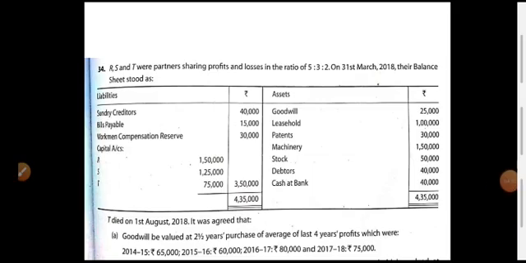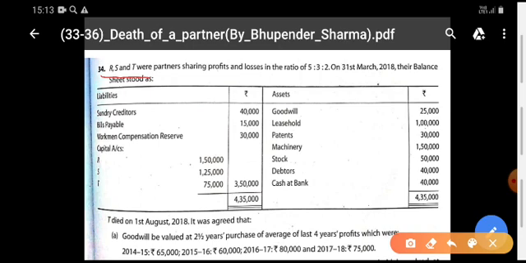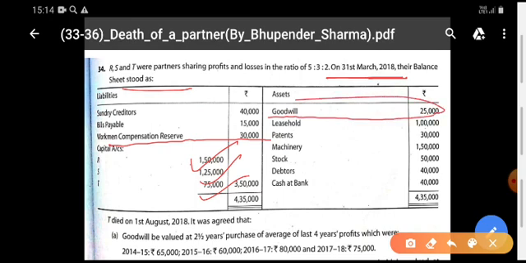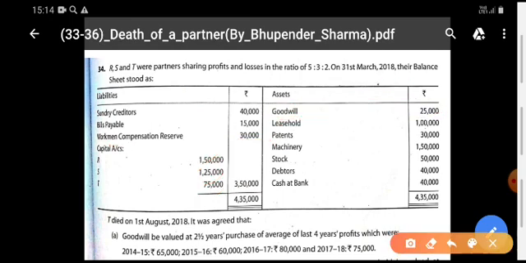Now, question number 34 of this chapter. R, S, and T are partners sharing profits and losses in the ratio 5, 3, 2, and on 31st March 2018, their balances stood like this. You have been given the workman compensation reserve and the old goodwill that are to be considered by you. You especially consider these two things because the goodwill is written off and the reserve is distributed if there is no adjustment related to a workman compensation claim.